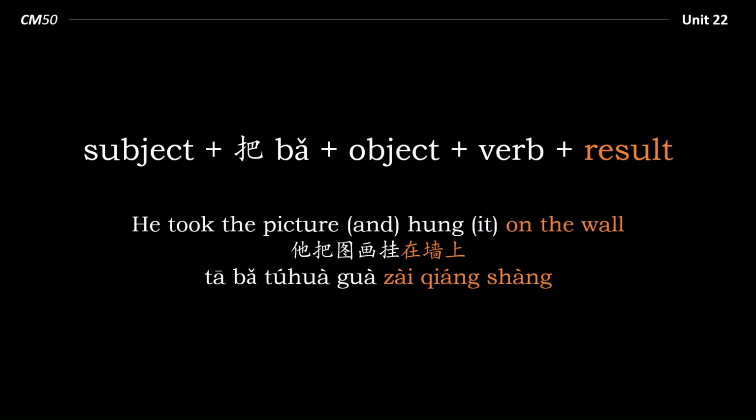He took the picture and hung it on the wall. So the placement verb hung is next to the resulting location on the wall. Same in Chinese. 挂 is next to 在墙上.